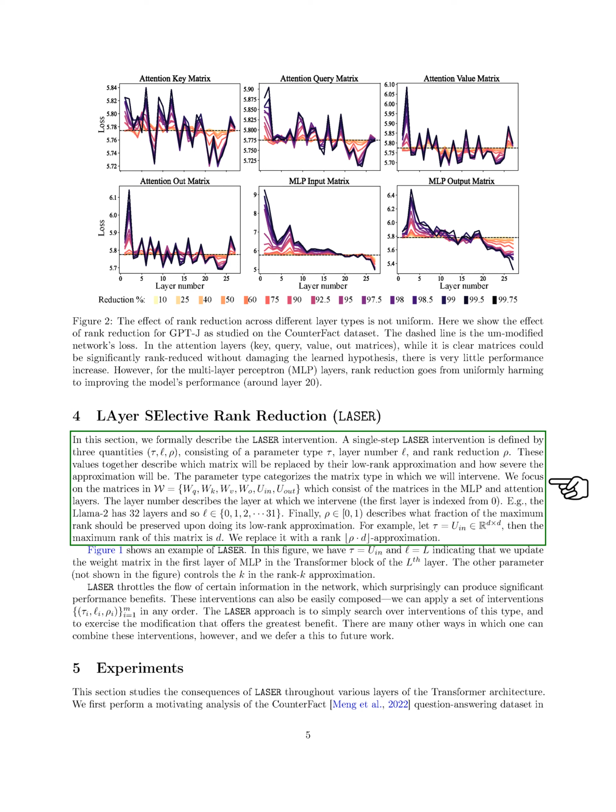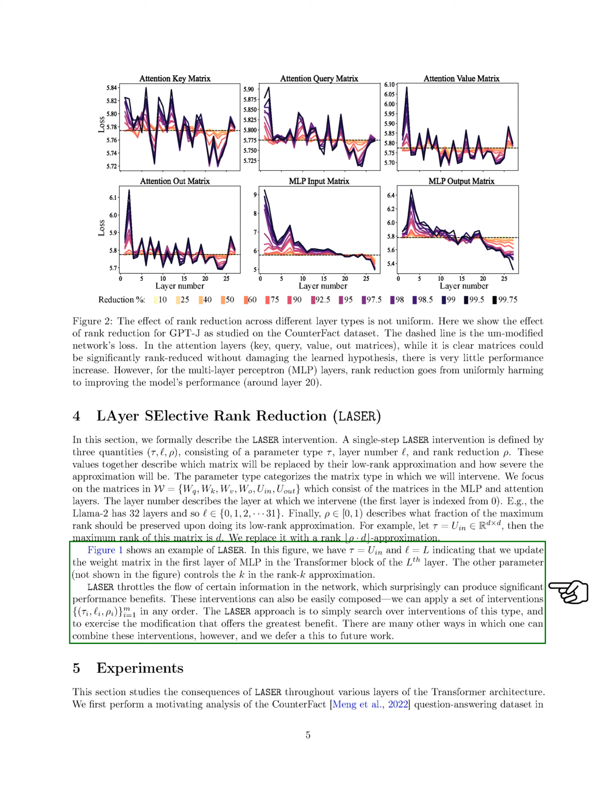We focus on 6 types of matrices found in the MLP and attention layers of a neural network. The layer number tells us which layer we're working on, starting from 0. For instance, a model called Llama 2 has 32 layers, so L can be any number from 0 to 31. Rho, a number between 0 and 1, tells us what fraction of the maximum rank we want to keep when we create the low-rank approximation.